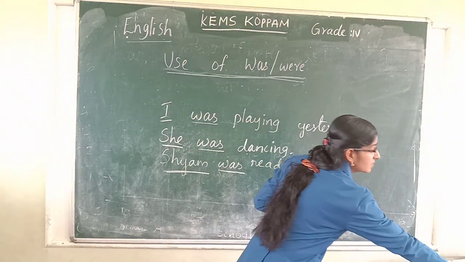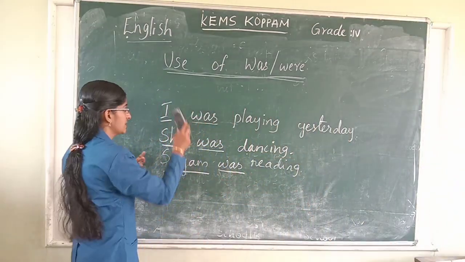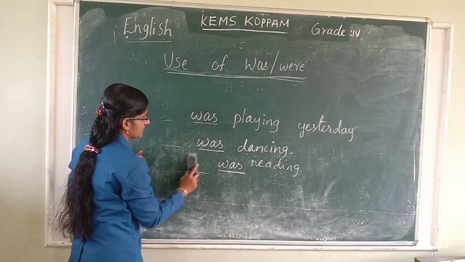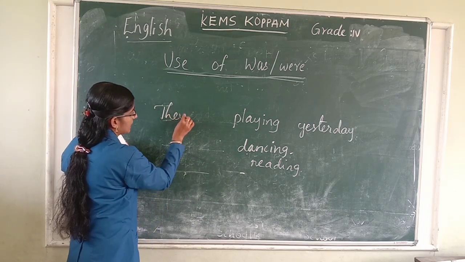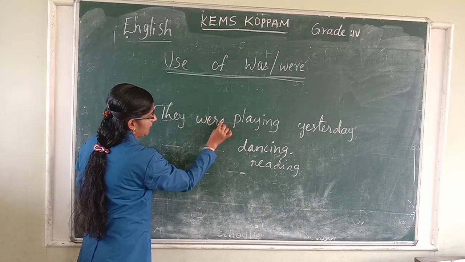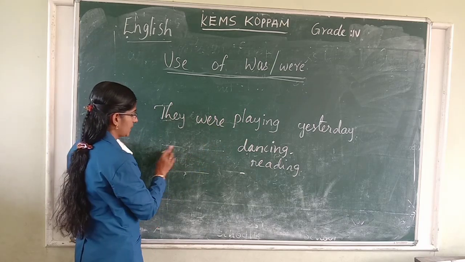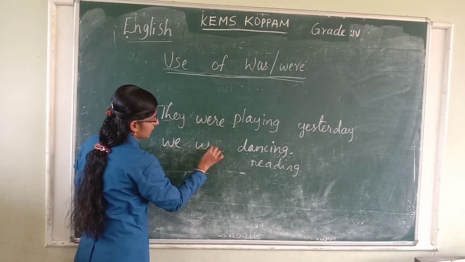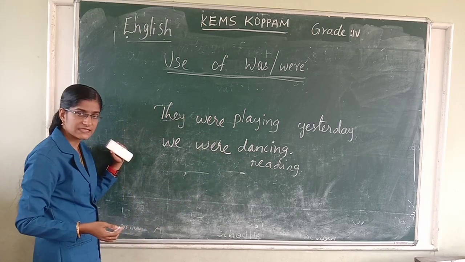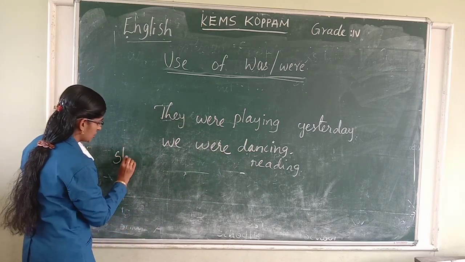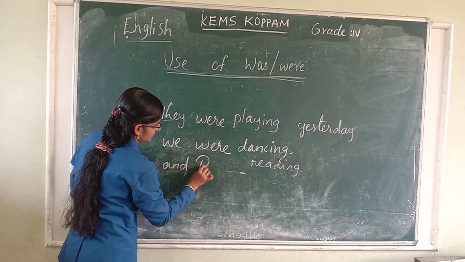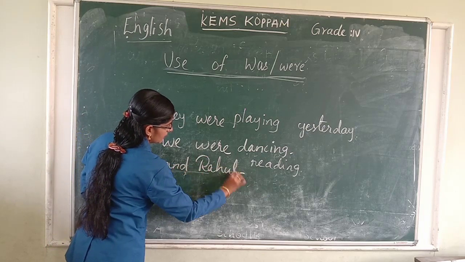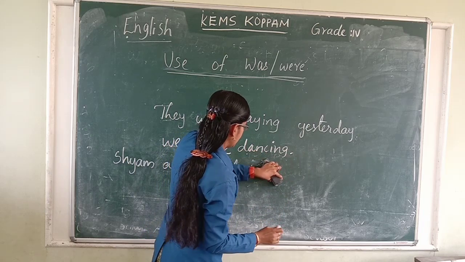And when do we use were? Look at the sentences. They were playing yesterday. We were dancing. Shyam and Rahul were reading.